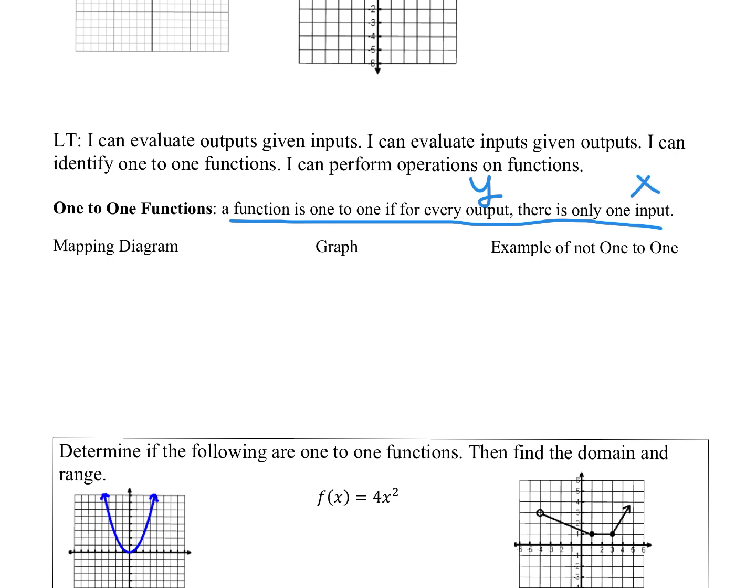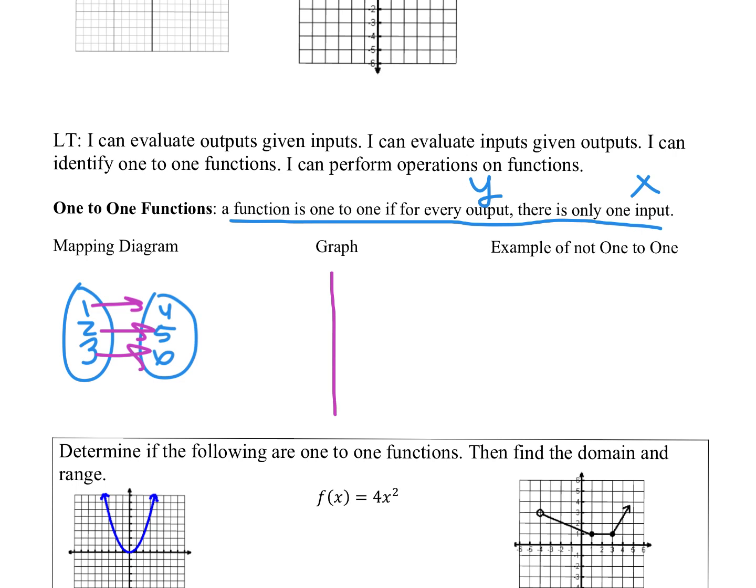So what does this look like? Let's draw a mapping diagram. Let's just have 1, 2, 3, then 4, 5, 6. Okay, so let's say 1 maps to 4, okay? 2 maps to 5, and 3 maps to 6. 4 only has one input. 5 only has one input. 6 only has one input. So this is a one-to-one function.